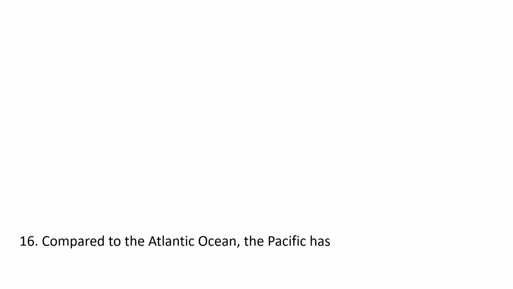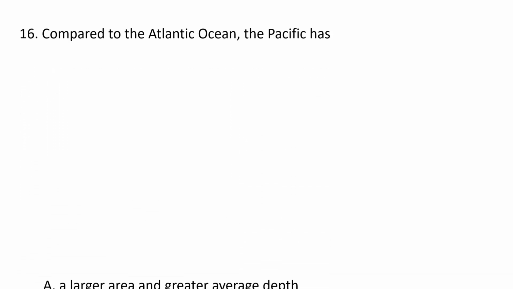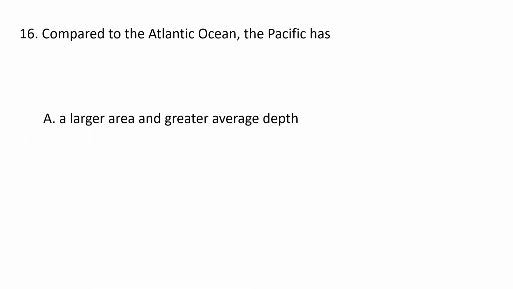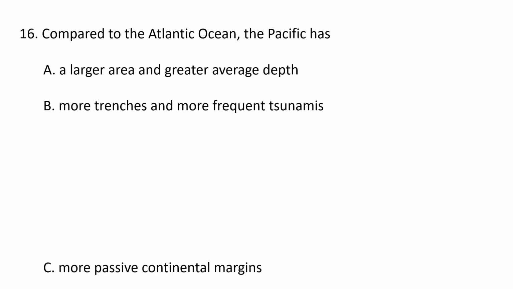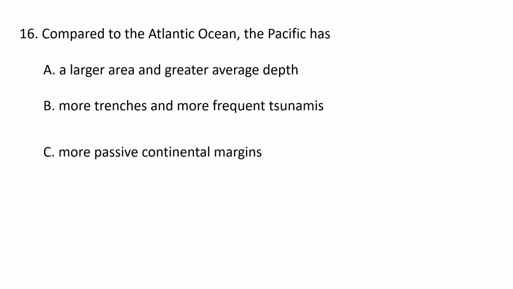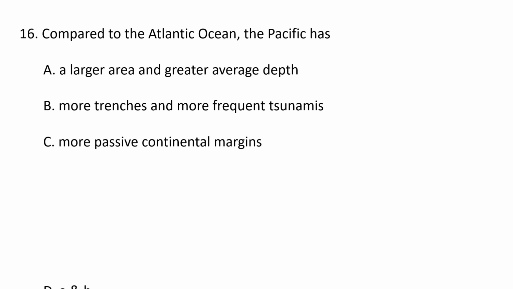Next question. Compared to the Atlantic Ocean, the Pacific has A. larger area and a greater average depth, B. more trenches and more frequent tsunamis, C. more passive continental margins, D. A and B. Compared to the Atlantic Ocean, the Pacific Ocean has a larger area and a greater average depth, and more trenches and more frequent tsunamis. So that's why D, A and B, is the correct option.